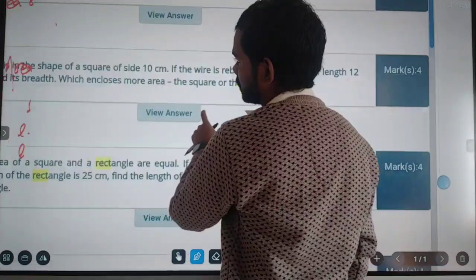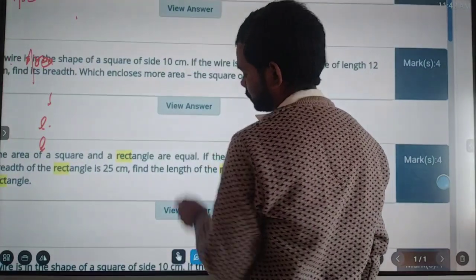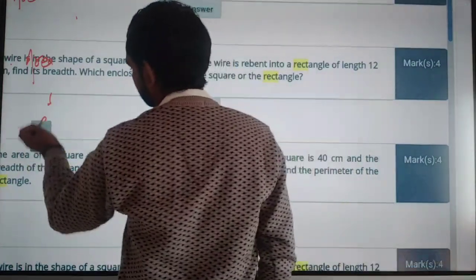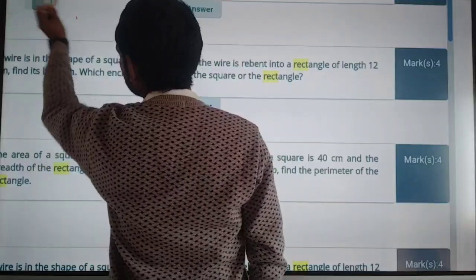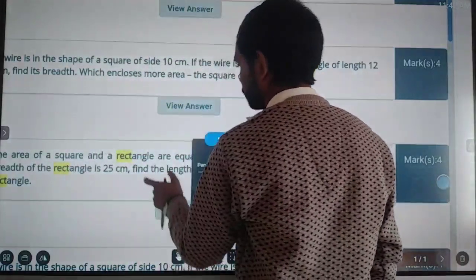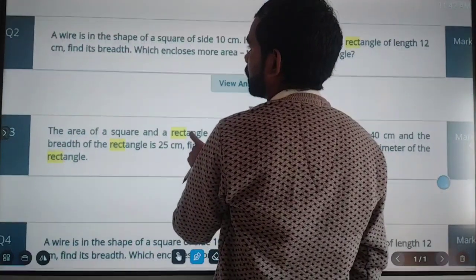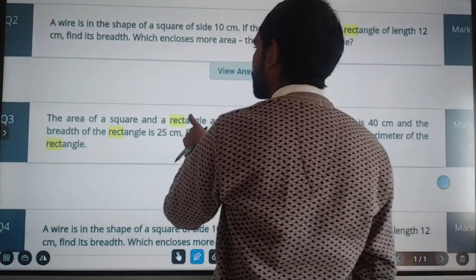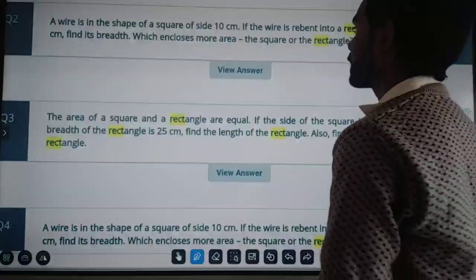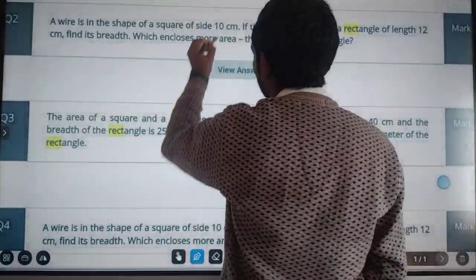And the next question is given here. The question is, a wire is in the shape of a square of side 10 centimeter.